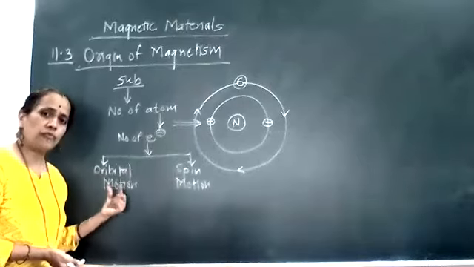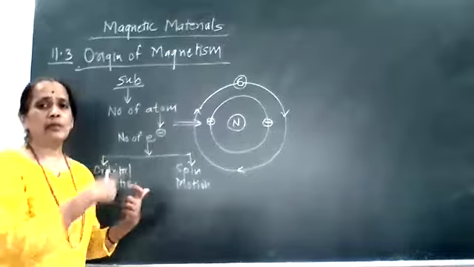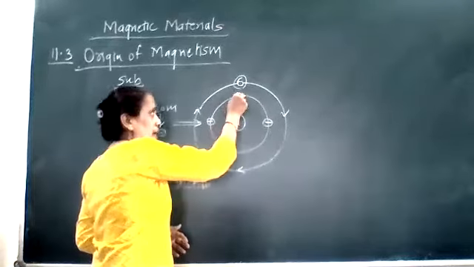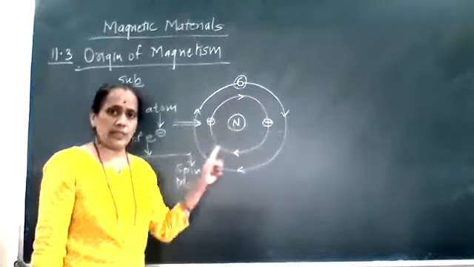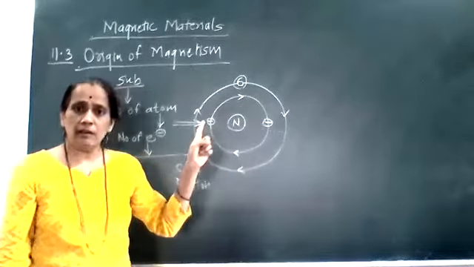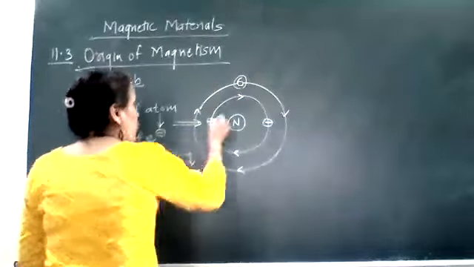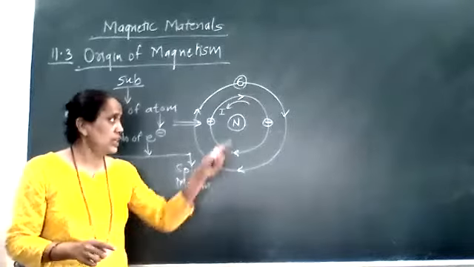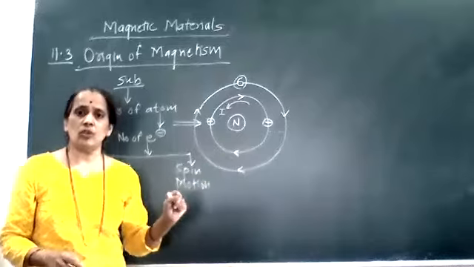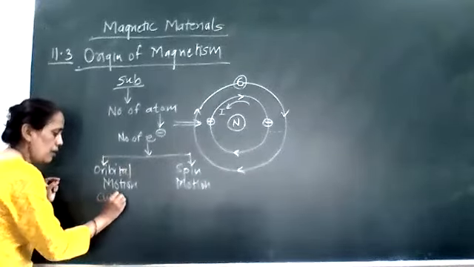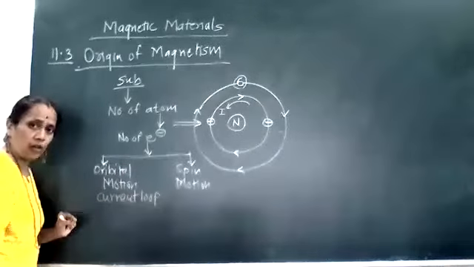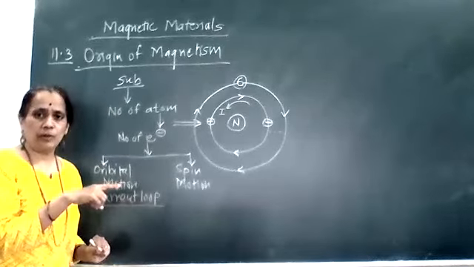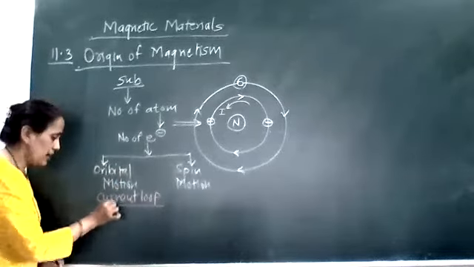Now when an electron is performing an orbital motion, let's consider the first orbit. If this arrow shows the electron's motion as anticlockwise, then the electrons are moving in an anticlockwise manner. This means current is flowing in that orbit, and the flow of current is in the clockwise direction. Clear? This electron orbit will act as a current loop. Current will flow in it, and when current flows through a circular loop, it acts as a current loop, and that current loop has a magnetic moment.